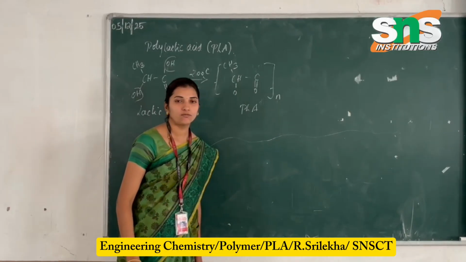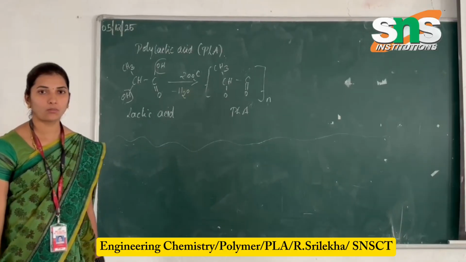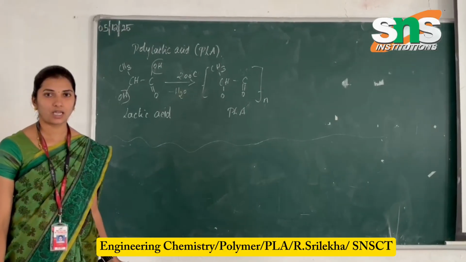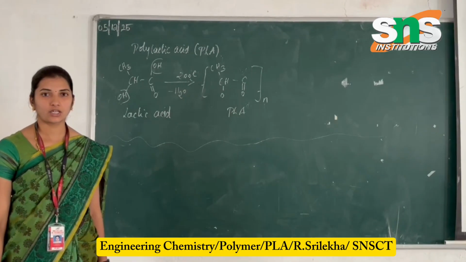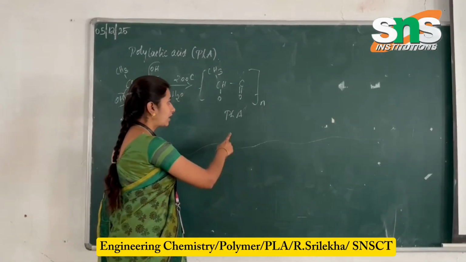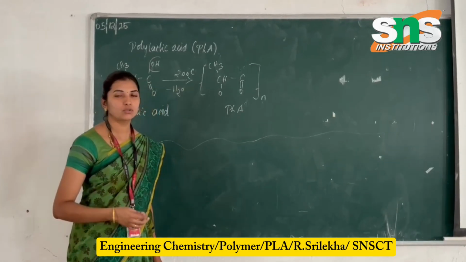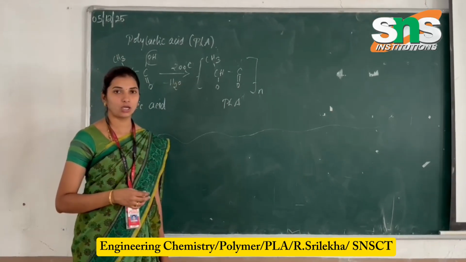So this is the preparation of polylactic acid. It converts the monomer lactic acid under the polymerization reaction at 200 degrees Celsius, and it forms polylactic acid with the removal of water molecules. This is the process which combines the fermenting starch into the monomer.